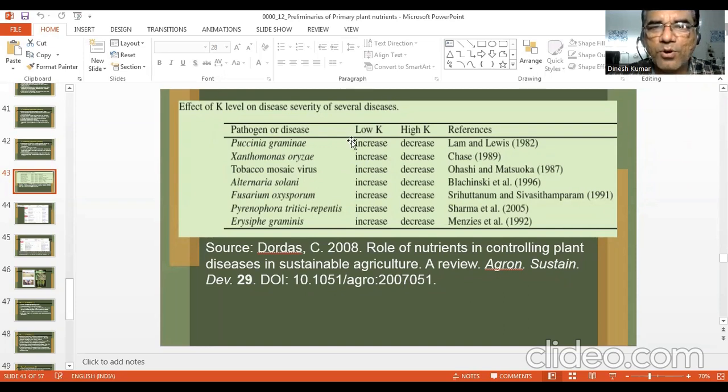So low K will increase the disease for many fungi, and high K or sufficient K nutrition will decrease the disease. This is good that it protects the plant against the diseases. But there may be cases where high K may increase the disease incidence.